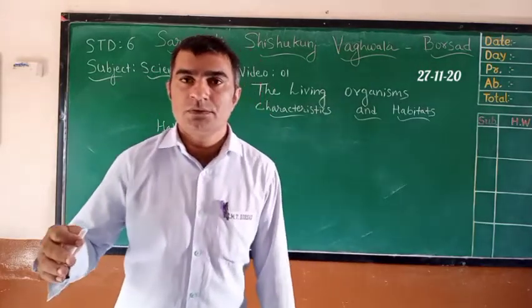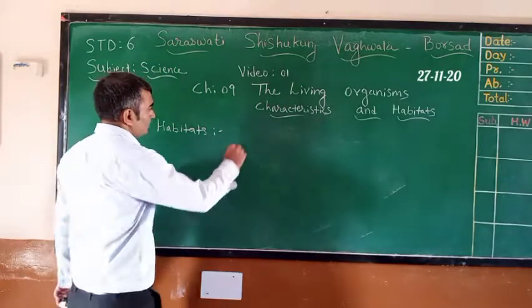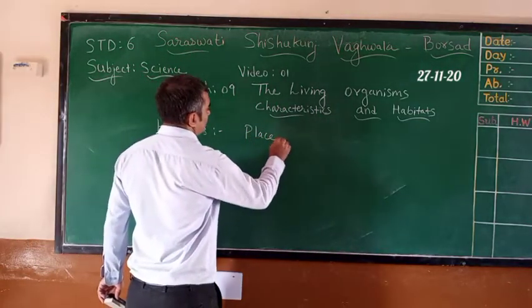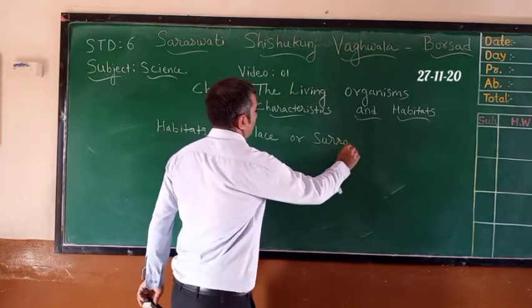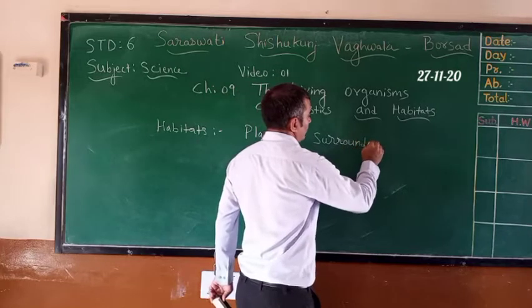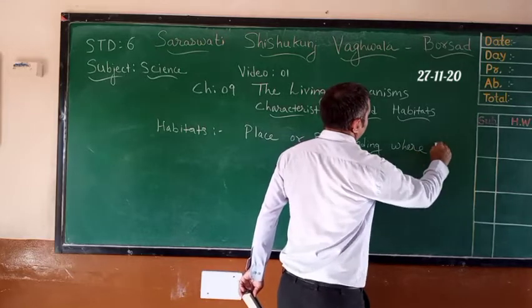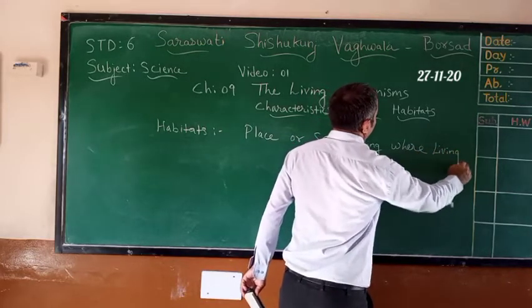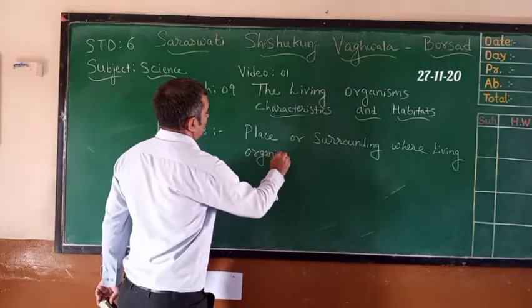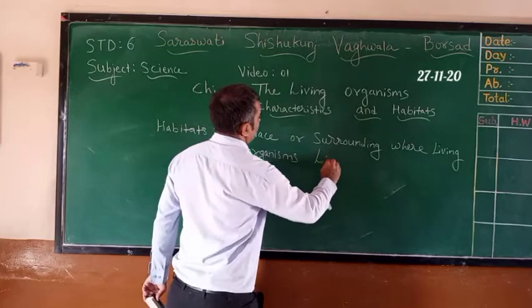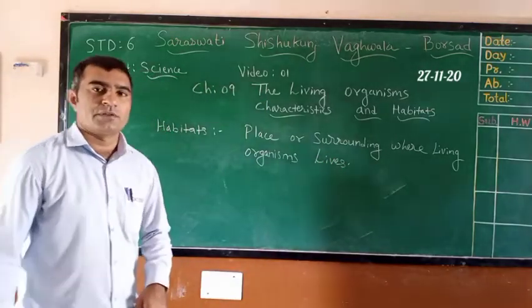Place or surrounding where a living organism lives is known as habitat.